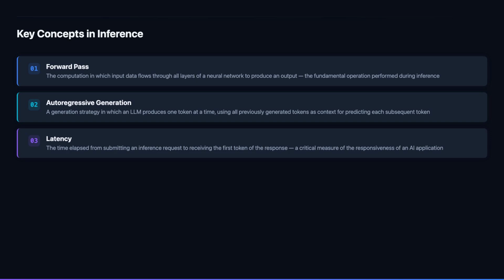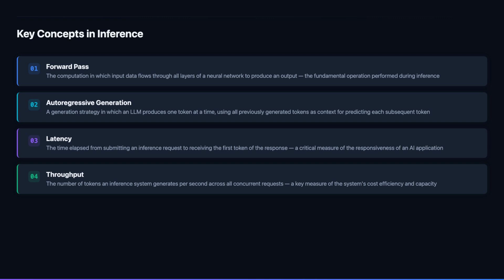Inter-token latency is driven by the decode phase, in which one token is generated per forward pass. Streaming responses, displaying tokens as they are generated rather than waiting for the full response, dramatically improve perceived latency for users even when total generation time is unchanged. Throughput is the primary metric that determines the cost of running an inference service. A system that generates 1,000 tokens per second at a hardware cost of $1 per hour has a cost of 1/10 of a cent per 1,000 tokens.